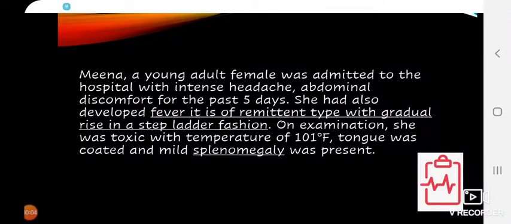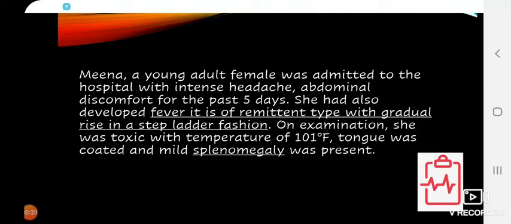I am Priya Rasik Kumar Savla, and before discussing the topic, let's first go through the case report. Meena, a young adult female, was admitted to the hospital with intense headache and abdominal discomfort for the past 5 days. She had also developed fever. It is of remittent type with gradual rise in a step ladder fashion.